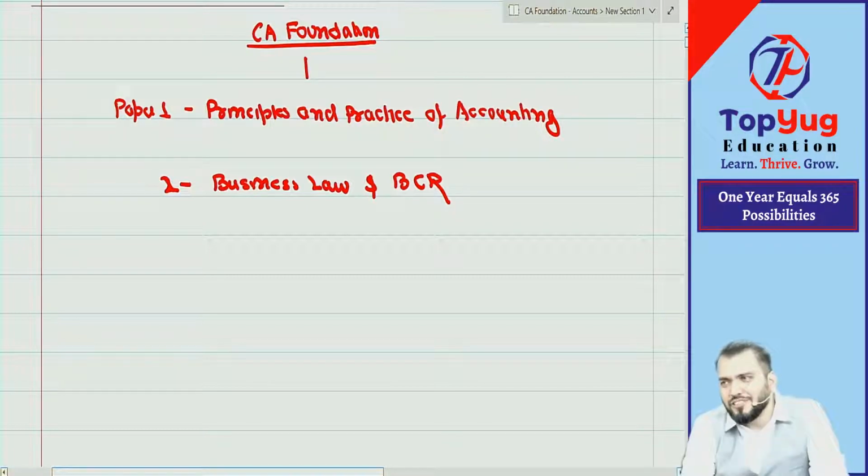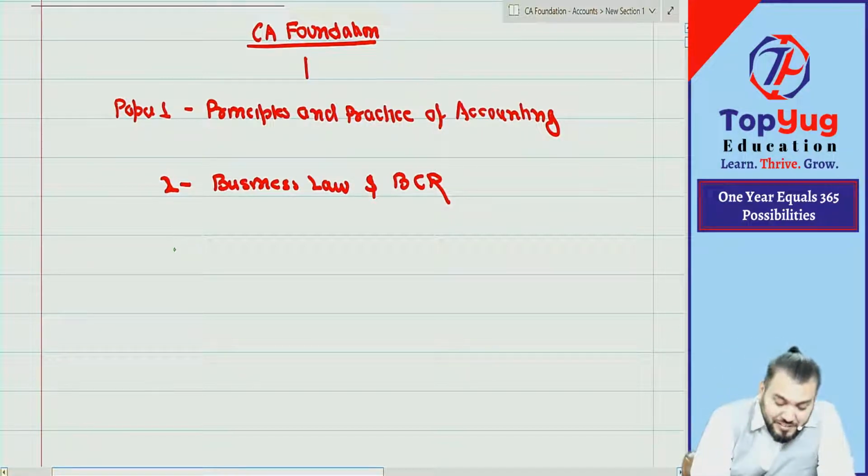From my point of view, this is totally a new subject for you. Business Law will be new, BCR will be new. So some new faculty will come and teach you. Understood?